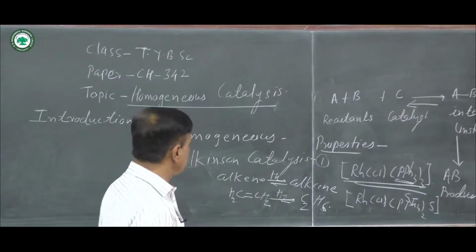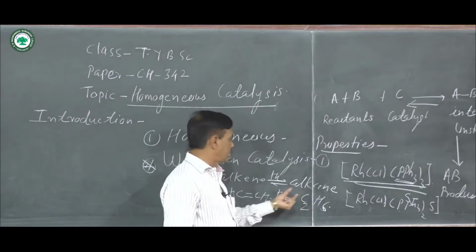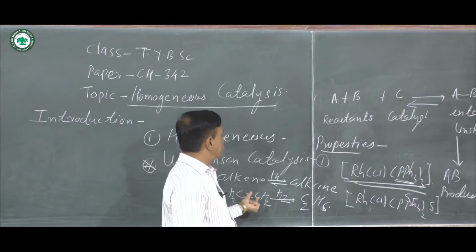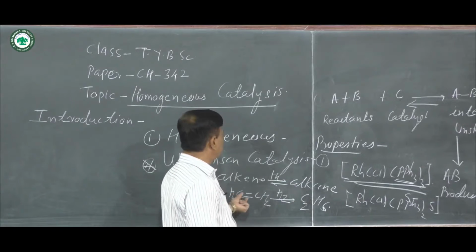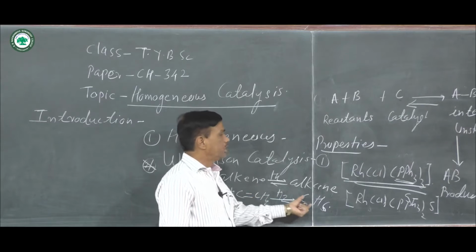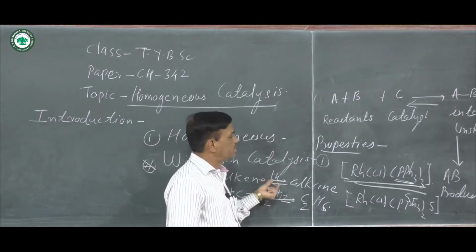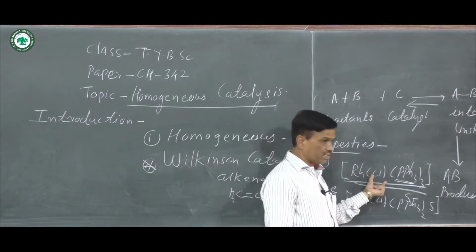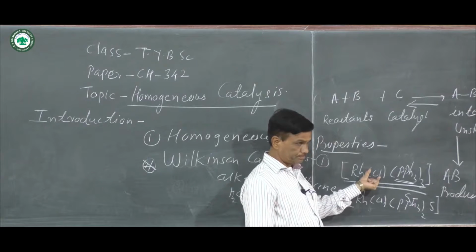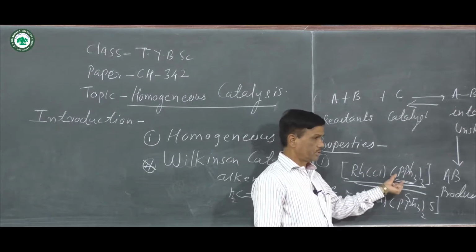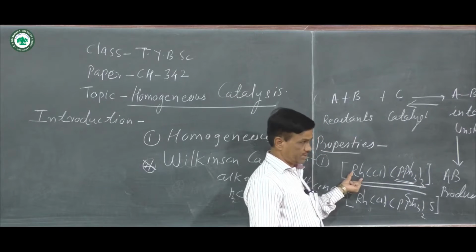And in the Wilkinson catalysis reaction, alkenes are converted into alkane, means C double bond C is converted into C single bond C, means C2H4 is converted into C2H6. Here there is a hydrogenation in the presence of this rhodium catalyst, monochloro tris(triphenylphosphine)rhodium(I).